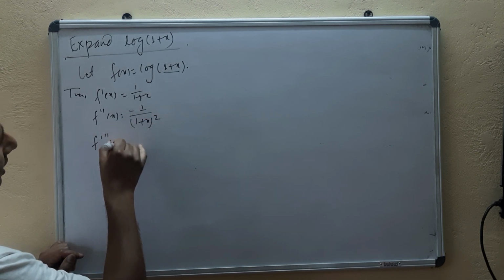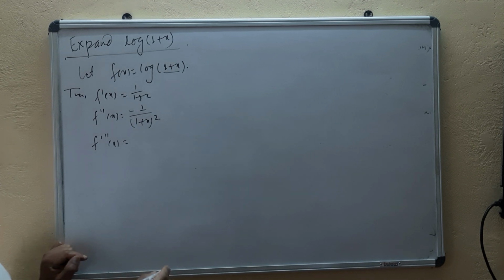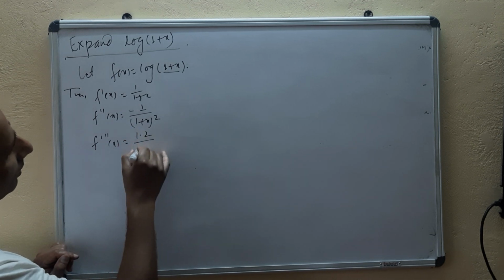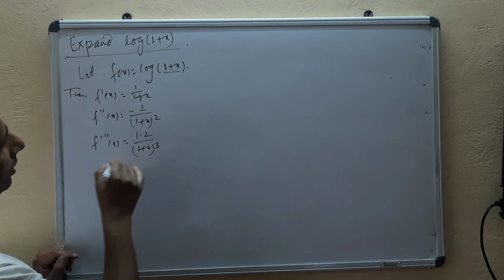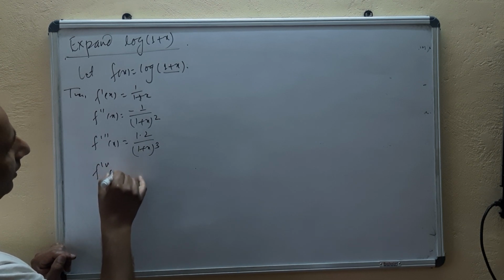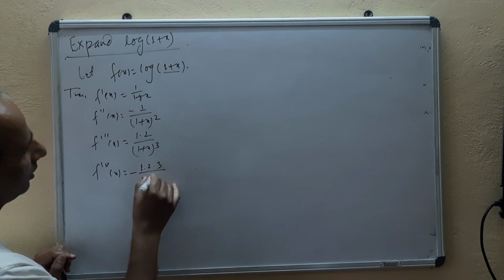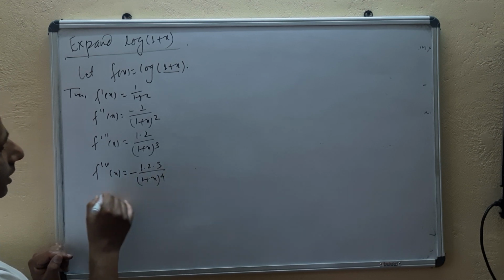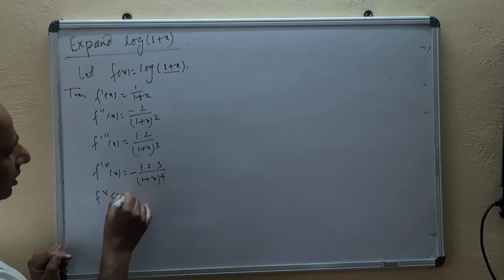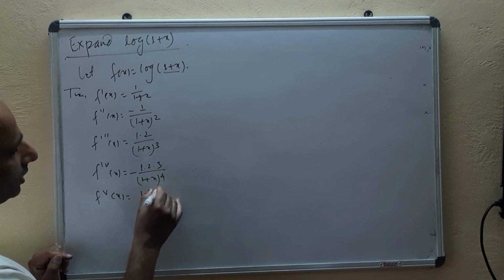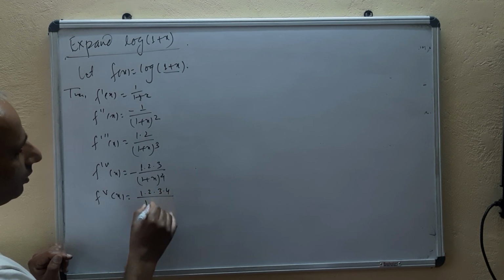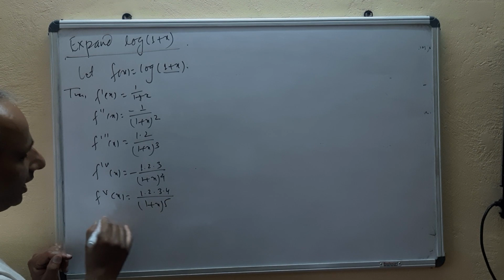F triple dash of x will come 1 into 2 upon (1 plus x) whole cube. F fourth of x will come minus 1 into 2 into 3 upon (1 plus x) whole power 4. And f fifth of x will come 1 into 2 into 3 into 4 upon (1 plus x) whole power 5, and so on.